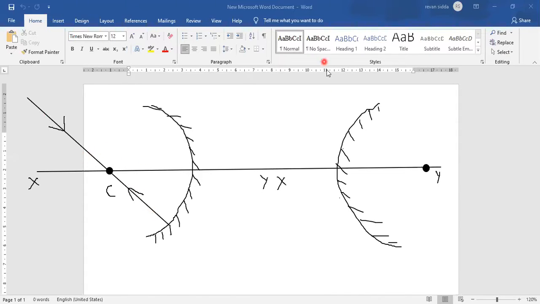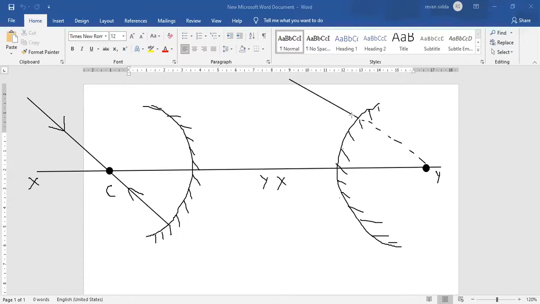Understood, everyone? Now, in the same manner, if we draw a ray of light which is coming like this and touching a convex mirror, and after touching the convex mirror you extend the line, it should touch the center of curvature.